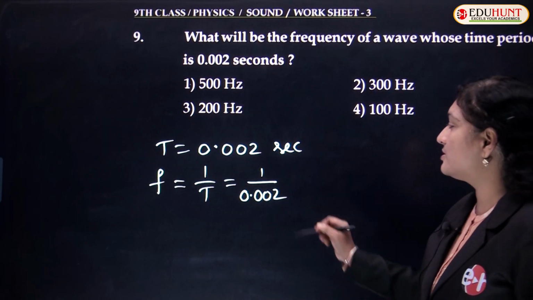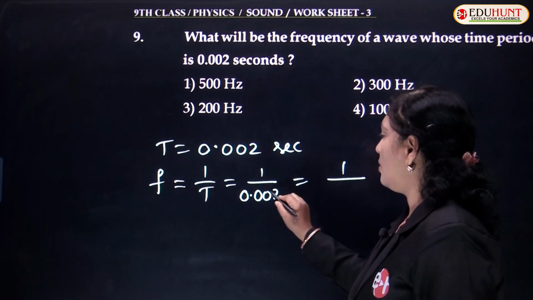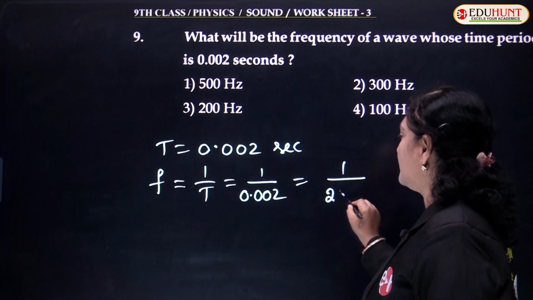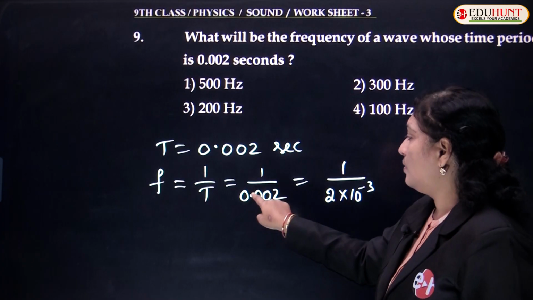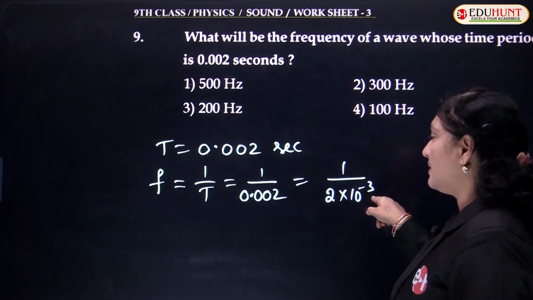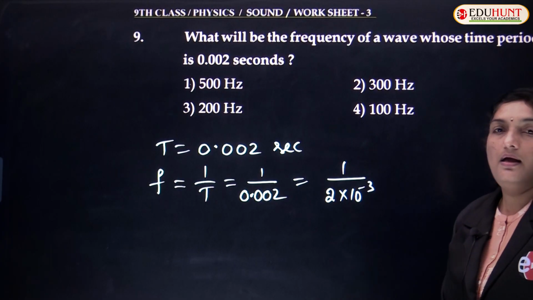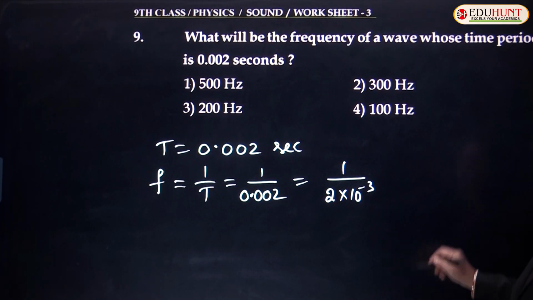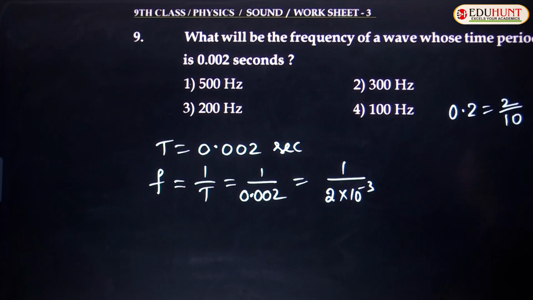Isn't it, children? So 1 by 0.002. May I write 0.002 as 2 into 10 power minus 3? Three decimals, I am bringing out, so I can multiply with 10 power minus 3. I don't know whether you know this or not. See, children, 0.2 is nothing but 2 by 10, or 2 into 10 power minus 1.